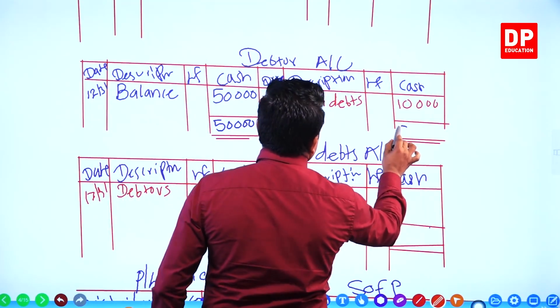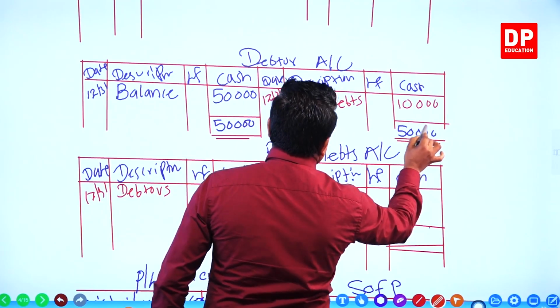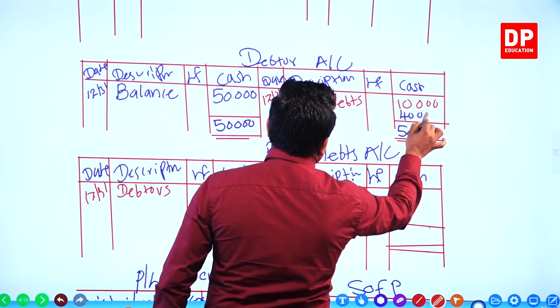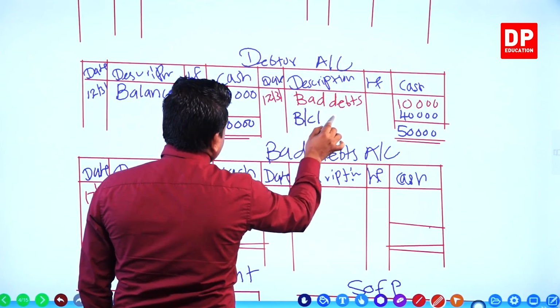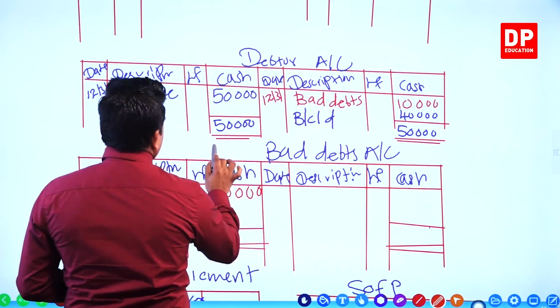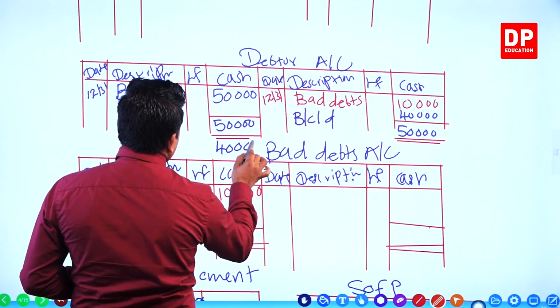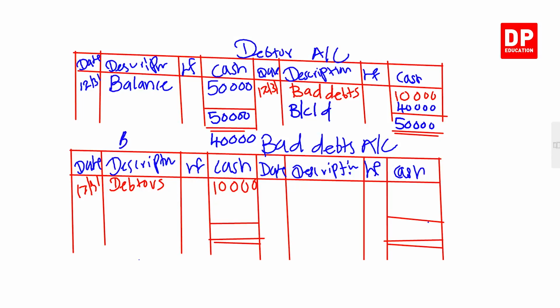Here 50,000. Difference 40,000. Actually, this is the available balance, balance carried down, 40,000. Balance brought forward, 40,000, because we remove 10,000 out of this as bad debts.